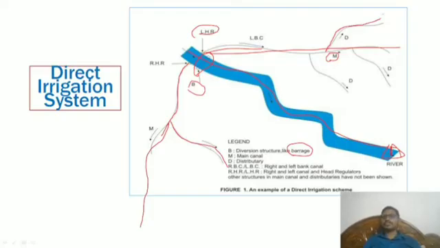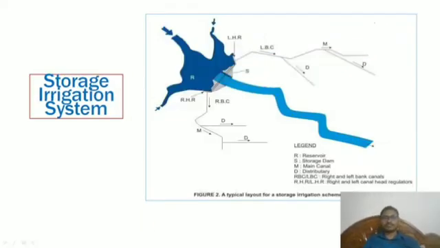D is called a distributary. From the main river we are stopping the water with a barrage and diverting it into the left canal and right canal through head regulators, and from there it is called the main canal and then the distributaries. This is one kind of direct irrigation system, made by building a barrage.